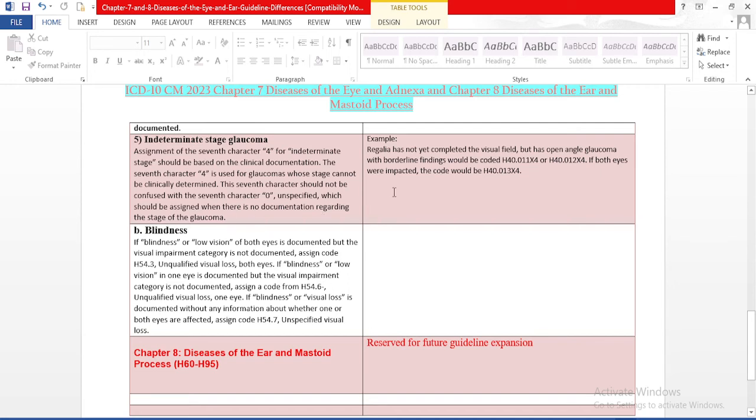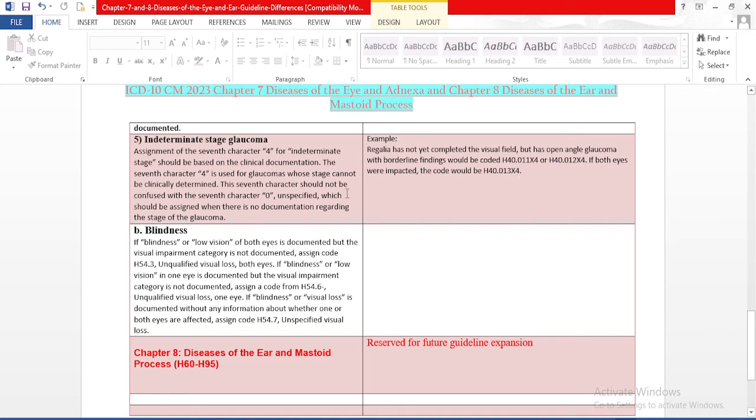So we have an example here. Regalia has not yet completed the visual field, but has open angle glaucoma with borderline findings, which would be coded to H40.011 times 4 or H40.012 times 4, or if both eyes are impacted, the code would be H40.013 times 4.